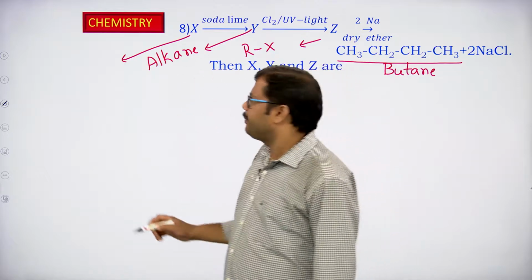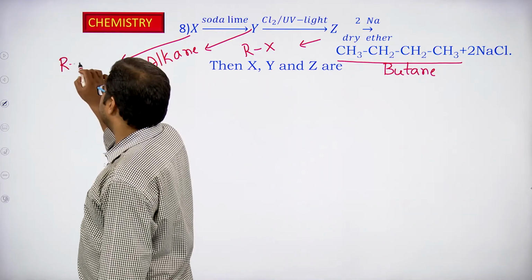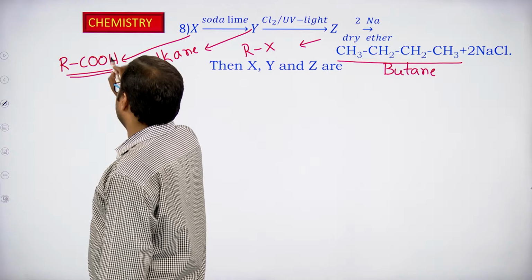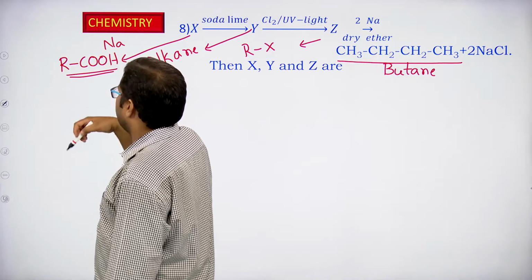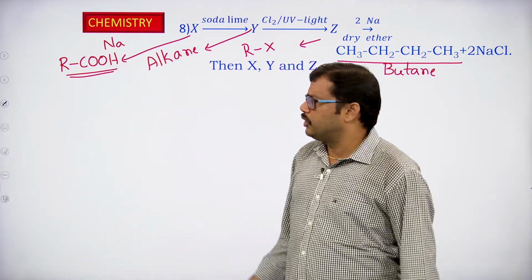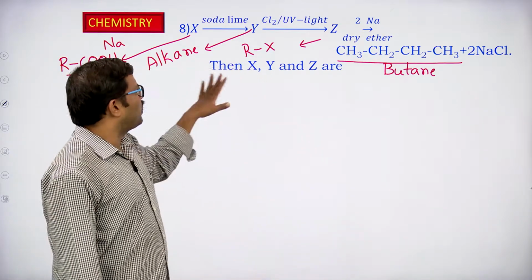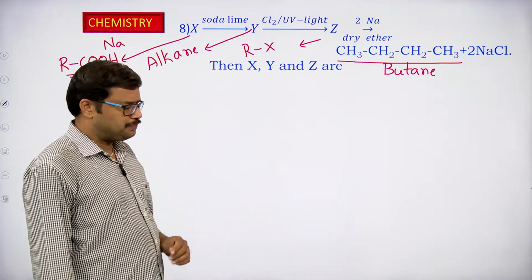So, X should be carboxylic acid. What is X? X should be carboxylic acid. So, the corresponding sodium salt of the carboxylic acid is X. We have to identify what X and Y are in this particular reaction.